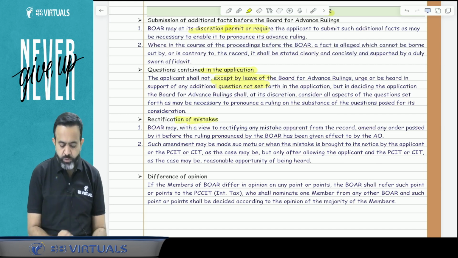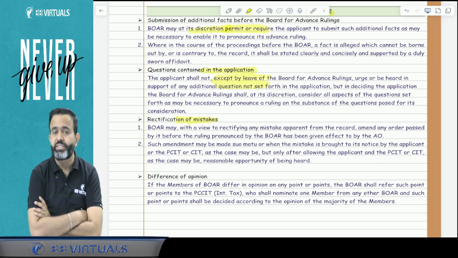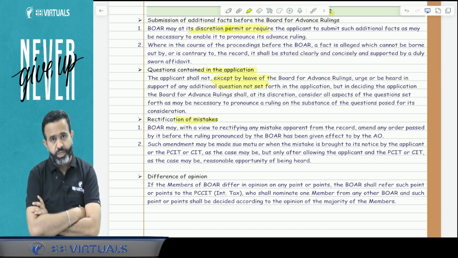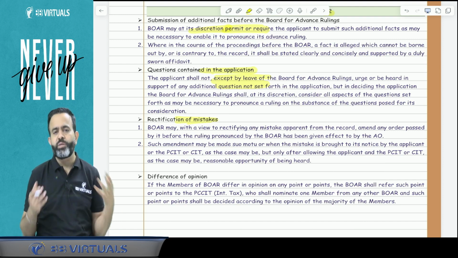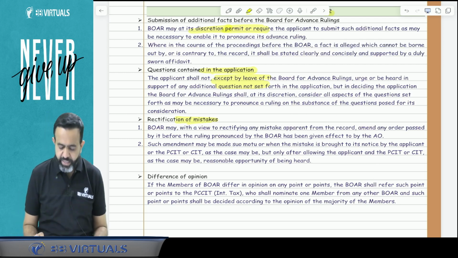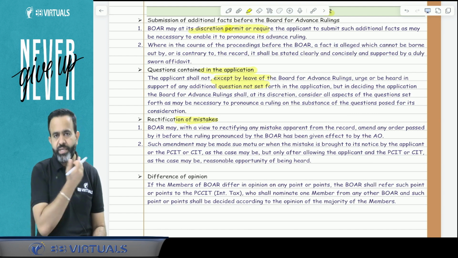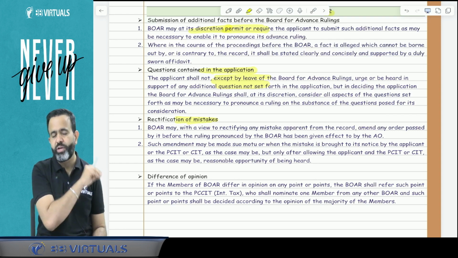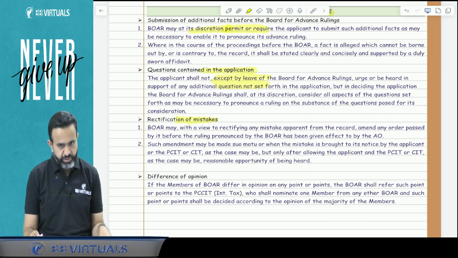Now the next part is related to the rectification of a mistake. Suppose in the advance ruling order, in the judgment, there is any mistake, and that mistake is apparent on record. Apparent on record means no two plausible views are possible. In simple words, it is not a disputable mistake. And this mistake is either realized suo moto by the board for advance ruling, or brought to the notice of the board by the GST or income tax authority. Then they can do the rectification.